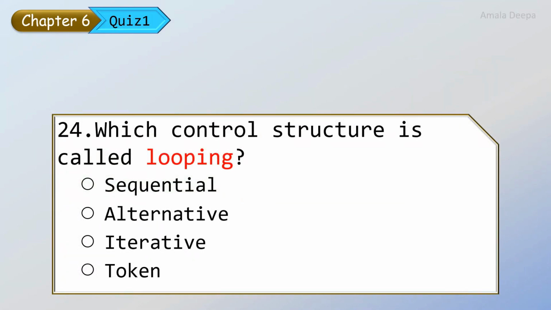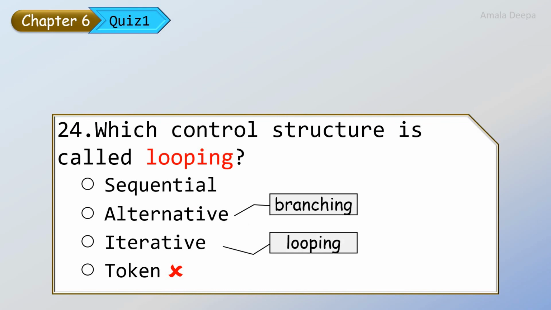Which control structure is called looping? Here among these options, token is not a control structure, so we can rule that out. Sequential means executing statements in order, therefore it is not looping. Alternative means branching. So iterative means looping. So which control structure is called looping? It is iterative. There are 2 types of loops in Python, for loop and while loop. So for and while are iterative statements.